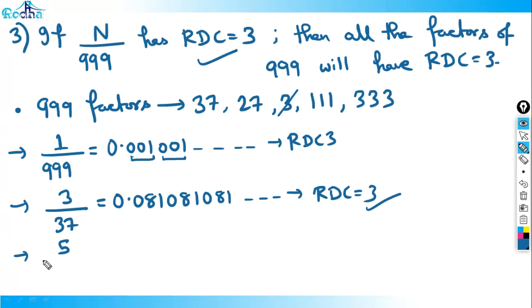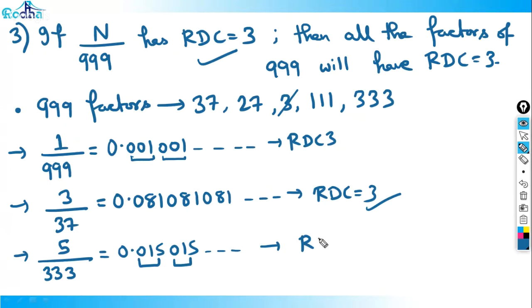You can check for any number. You can check for 5 by 333 also. What is 5 by 333? Check in the calculator, quickly. We get 0.015, 0.015. What is the RDC? RDC is 3. So now we are absolutely thorough with this concept, right?